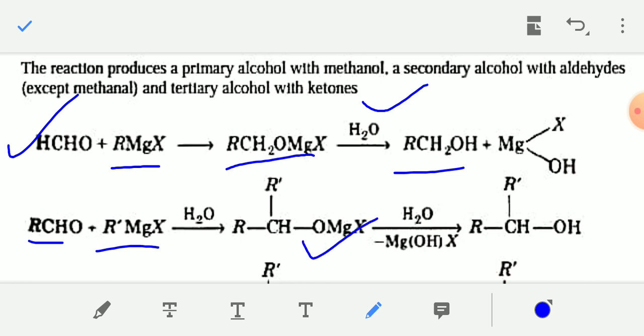In the first step this type of adduct will be formed, and after hydrolysis with water this OMgX group will be converted into OH group. This is actually a 2-degree alcohol because the carbon atom containing OH group is directly attached to two alkyl groups. One alkyl group is coming from the Grignard reagent, that is R', and another alkyl group is present in the carbonyl group, that is the aldehyde.